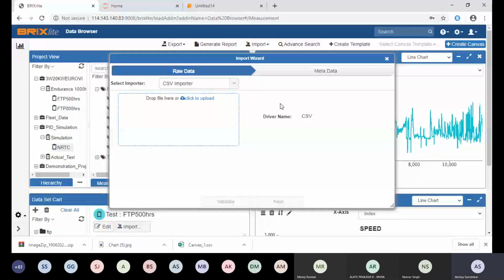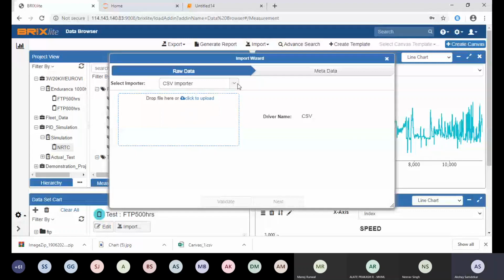Most of the time, questions come to me that my file format is very rare and I want to import it. So yes, we can import it. You just need to provide a format and we write a driver for it. So it is possible. Currently, for easy demonstration purposes, I will show you CSV, Excel, and vendor ATFX files. Let's take an example of a simple CSV file.